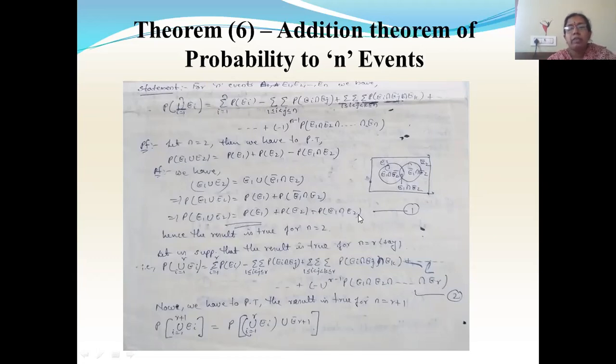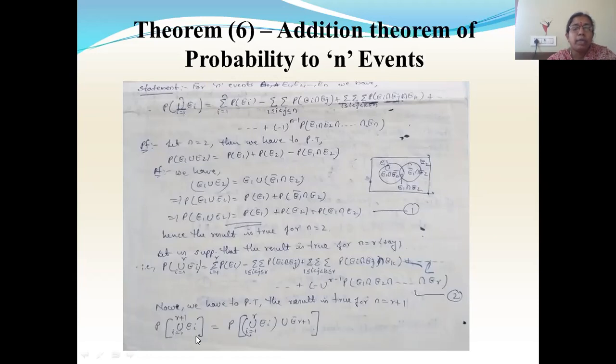Now for two events, the result which we got, I am denoting it as equation 1. For r events, for n equal to r, I am denoting the resultant equation as equation 2. Now we have to prove that it is true for n equal to r plus 1. So wherever we have n, I'll write r plus 1. So what we have to prove?